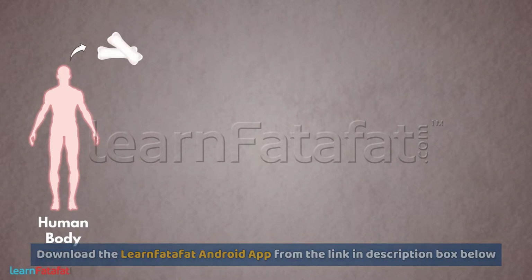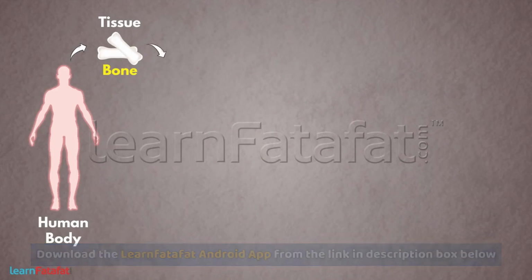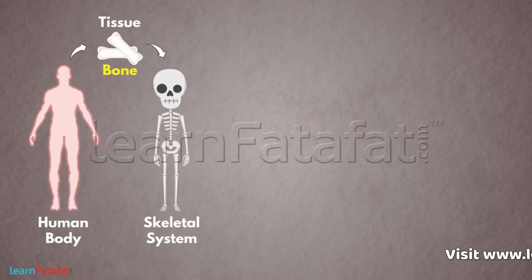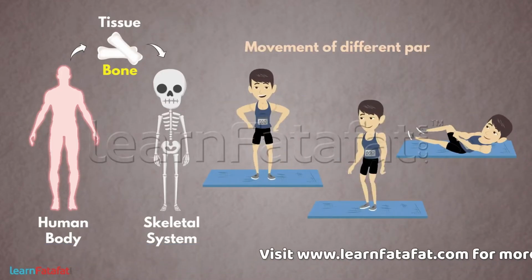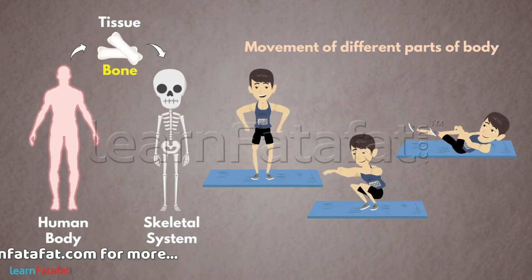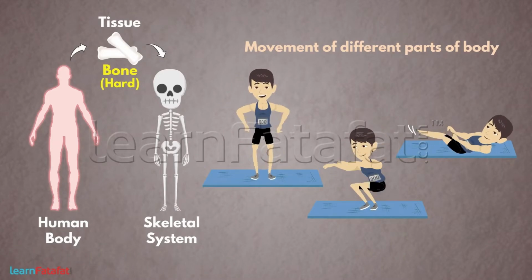The structure of human body is made of hard, whitish tissues called bones. Bones together make up the skeletal system in human body. This system is not fixed like a brick wall. We can move different parts of the body. How is movement possible when we know that the bones are hard?